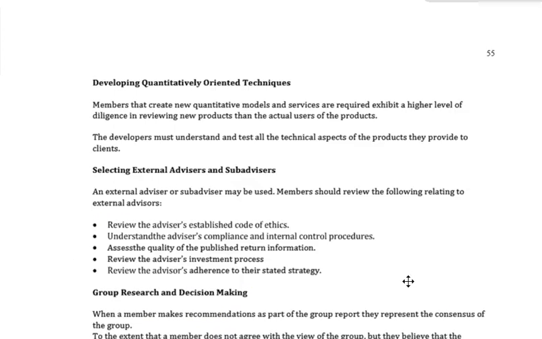Okay, top of page 55, developing quantitatively oriented techniques. Okay, again, same story over here, guys. You need to understand what is going on behind the process as best as you can. What about external advisors and sub-advisors? Again, you should review the following relating to these advisors.